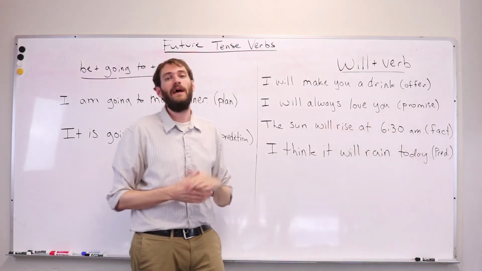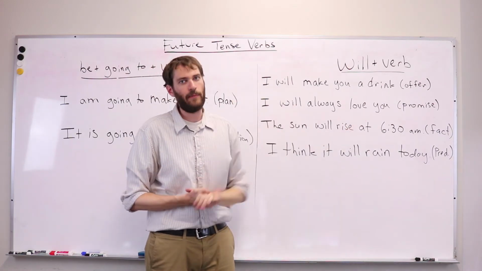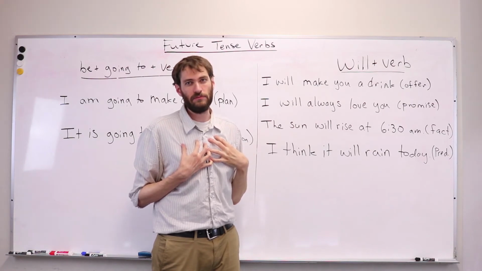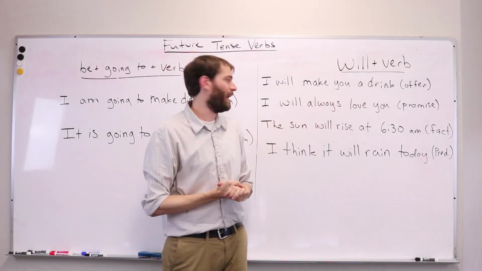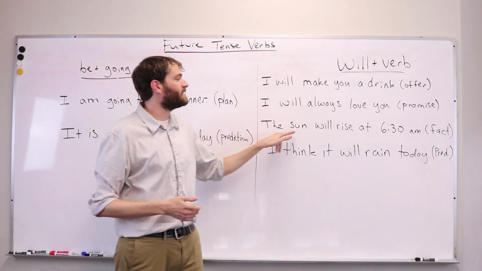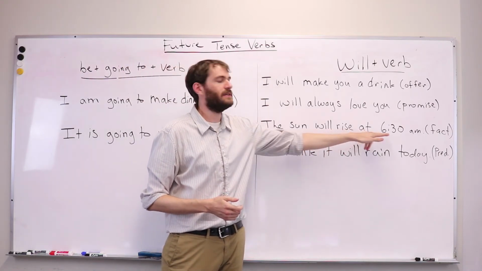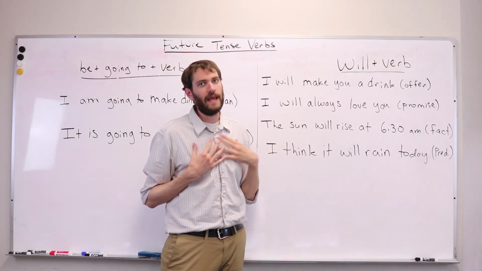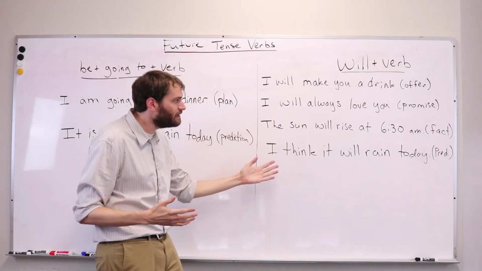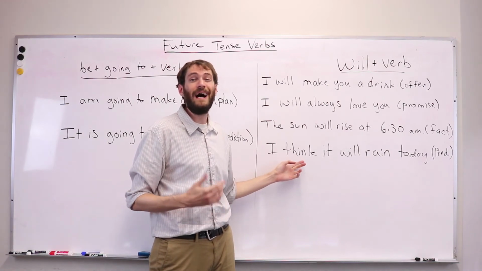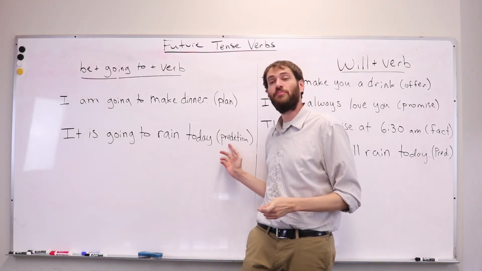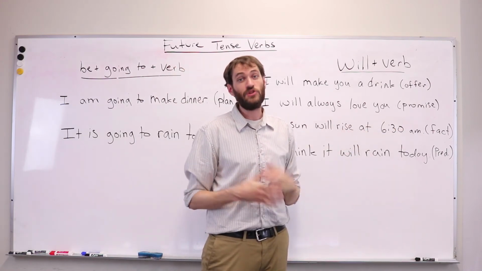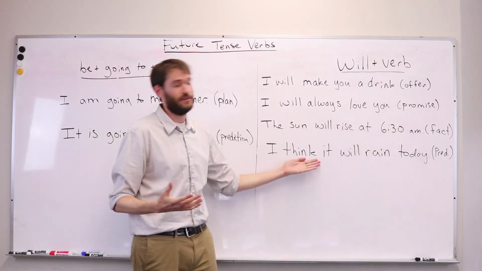Next, for a fact. If this is something that is definitely happening in the future, and it's not something I can control, it's something outside of my power. For example, the sun will rise at 6:30. No one can change this. It's not my choice. It's a fact. And finally, we can use will again when we make a prediction. I think it will rain today.